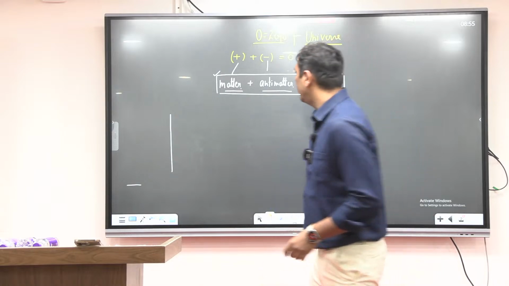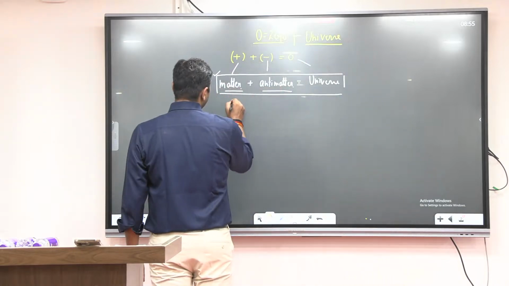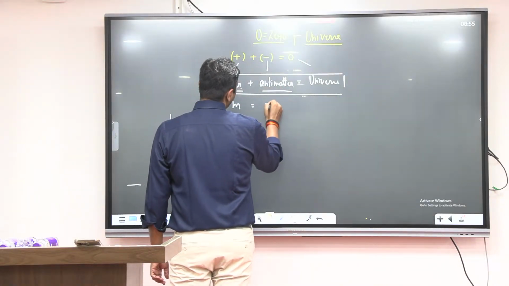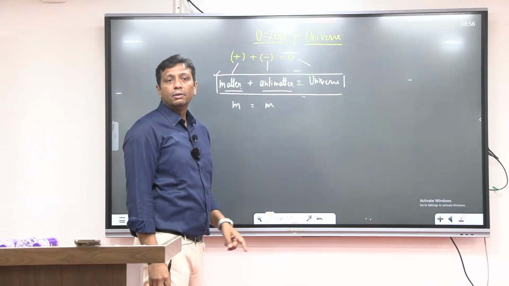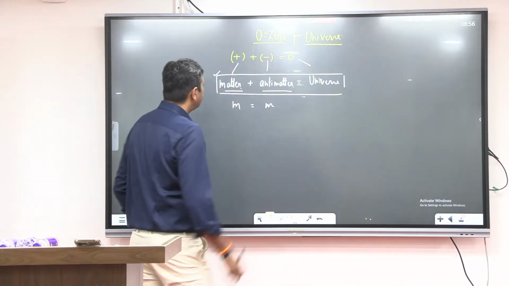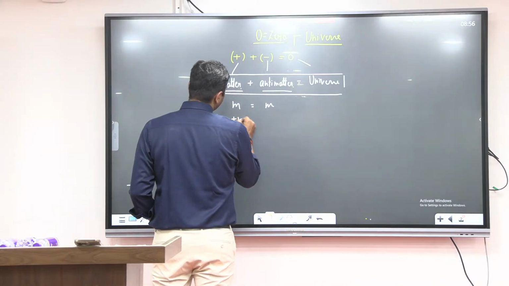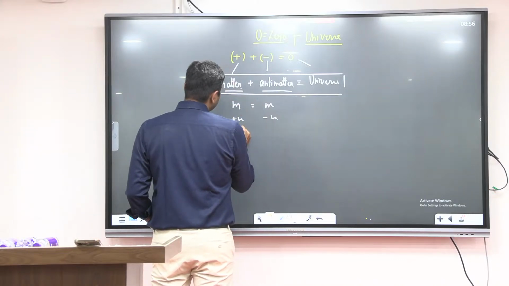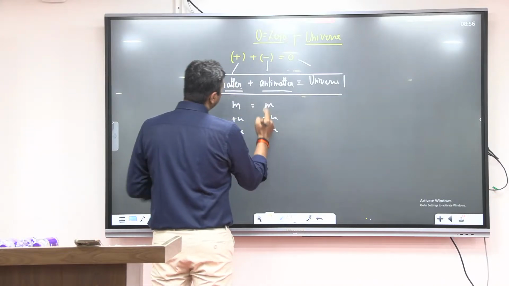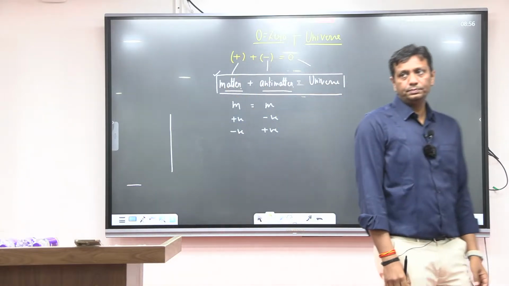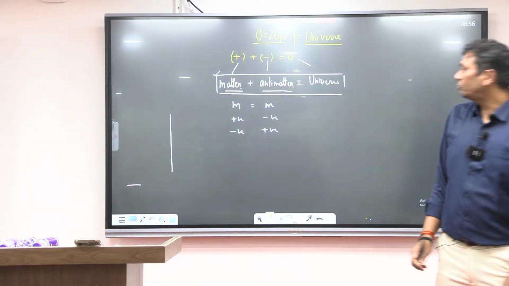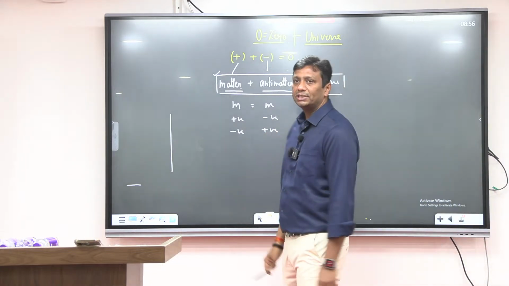Those matter have similar mass, antimatter have the same mass. Different charges means if this is positive, then this is negative, or this is negative, then this is positive. So these both two have the same mass, but they have opposite charges. Everybody clear?